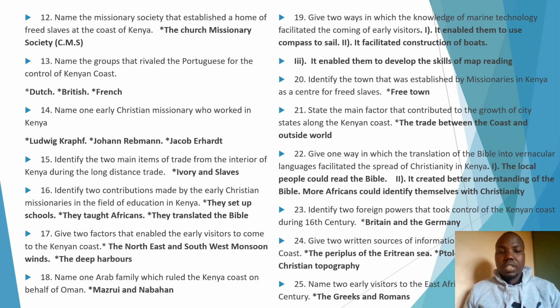Now, question 18. Name one Arab family which ruled the Kenyan coast on behalf of Oman. We have around 3 families in this case. We have the Mazrui family, the Nabahani family, and also another family by the name Busaidi family. Those are the families which ruled the coast on behalf of the Arabs or the Oman rulers.